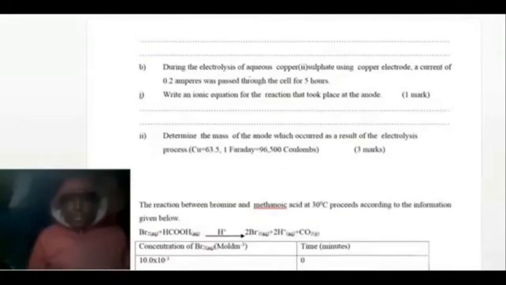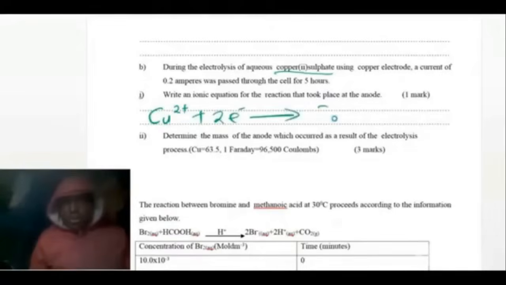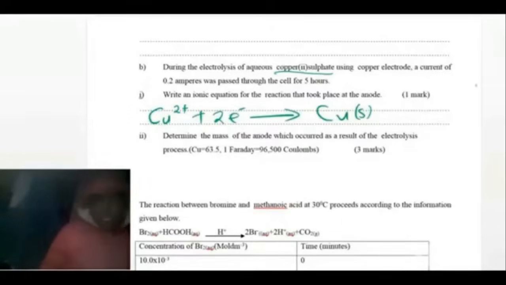During electrolysis, 2 amperes were passed through. Write the equation for the reaction. So we are reacting copper 2 here. The most important thing is the copper ion. So copper 2, which is in a solution, we add 2 electrons to form copper metal. That is the equation that you need to know how to write.